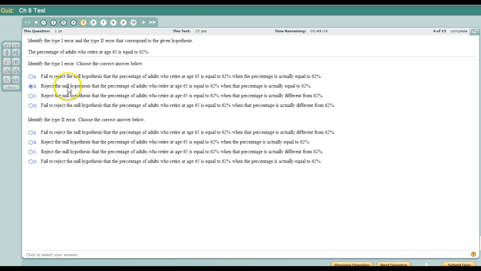Type 2 error is failure to reject the null hypothesis when it's false. So fail to reject the null hypothesis that the percentage of adults who retire is equal to 62, and the percentage is actually different than 62. So that would be A. Fail to reject.